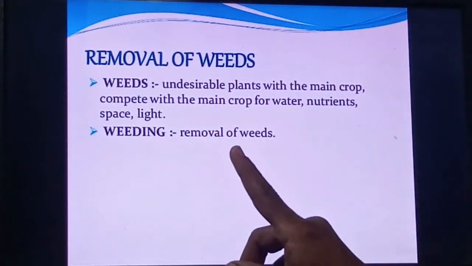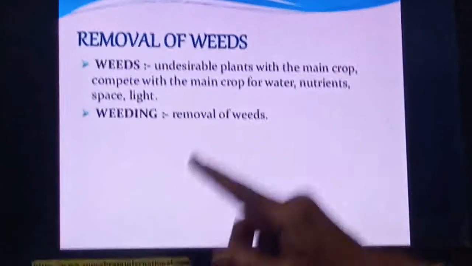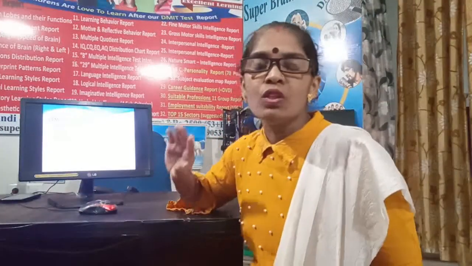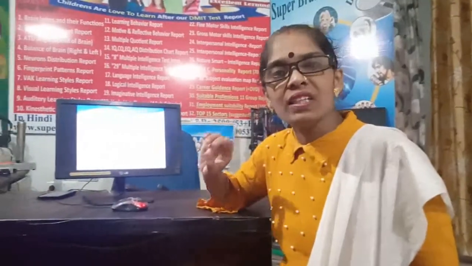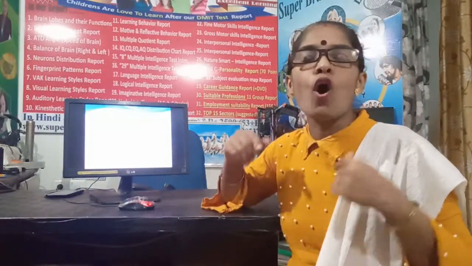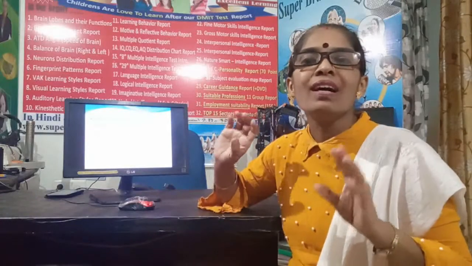Because crop means what? The same kind of plants planted on the same piece of land. That is called a crop. So a wheat crop, a rice paddy crop, or a jawar crop, a bajra crop, means one big piece of land on which all the plants will be of rice, or all the plants will be of jawar in a jawar crop, right?